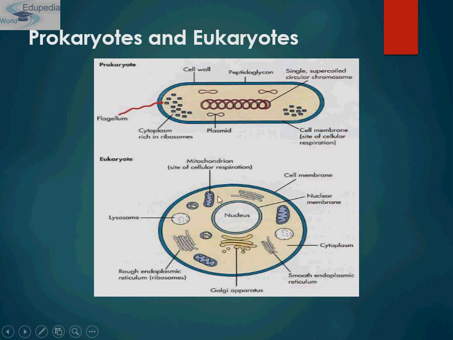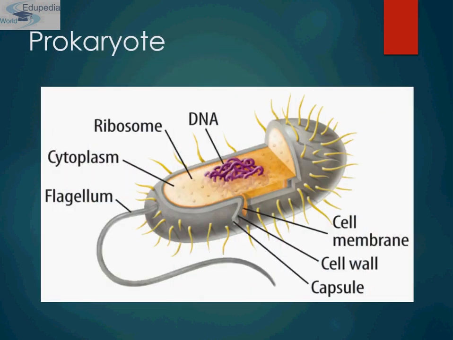And this is a typical eukaryote structure. They have a cell membrane, nucleus, nuclear membrane, cytoplasm, SER, that is smooth endoplasmic reticulum, RER, that is rough endoplasmic reticulum, Golgi body, lysosomes, and mitochondria, which is the site for cellular respiration. Now come to prokaryotes. Prokaryotes have cell extensions, as you can see, such as cilia and flagellum.